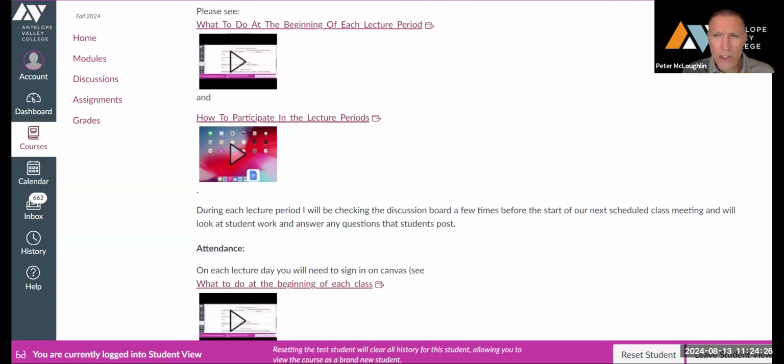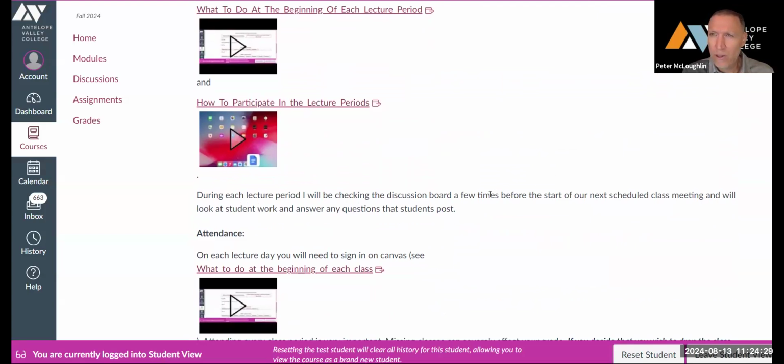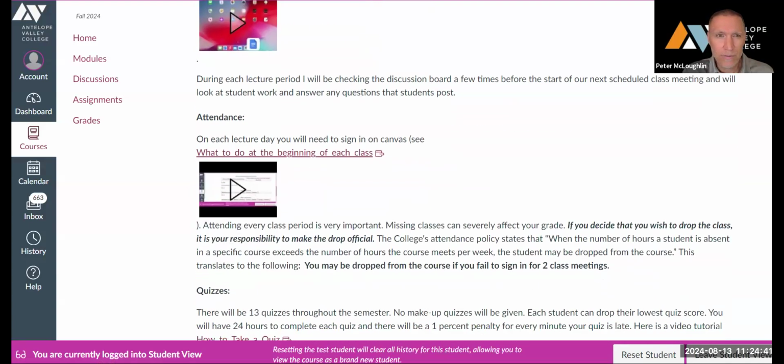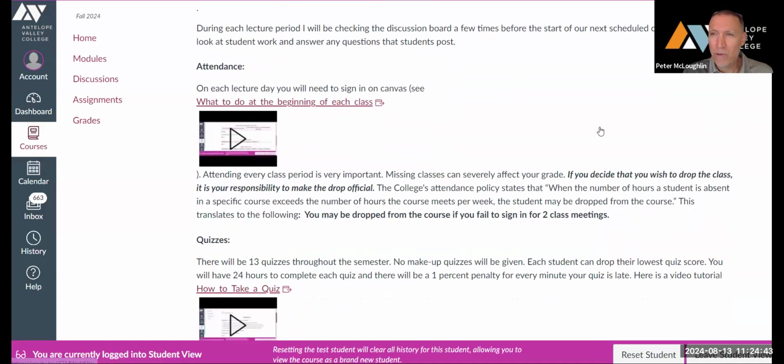I'll be checking the discussion boards a few times throughout the day on each lecture period day, but I'll be actively looking at the discussions from 6 to 8 p.m. on Mondays and Wednesdays. Attendance: during each lecture period, you'll have to sign in. That's how I take attendance. If you miss more than 2 class meetings, I may drop you from the course, but do not assume that I will drop you. If you want to drop the course, make sure you drop.